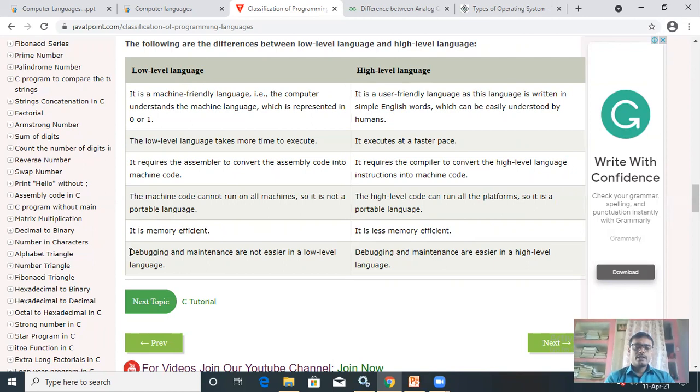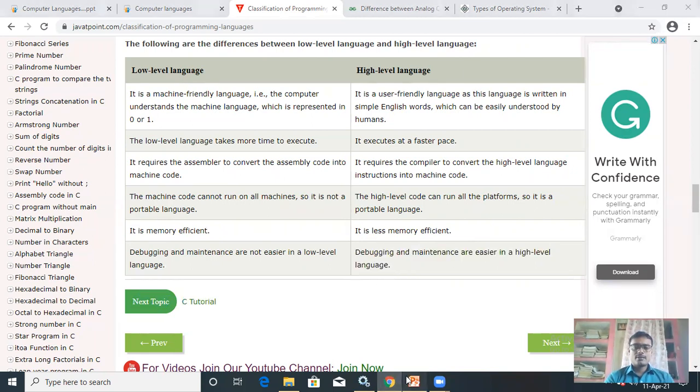Last difference, debugging and maintenance are not easier in a low level language. Debugging means finding errors and correcting the errors. It is very difficult work in the case of low level language, but debugging and maintenance are easier in the case of high level language. So these are the differences.